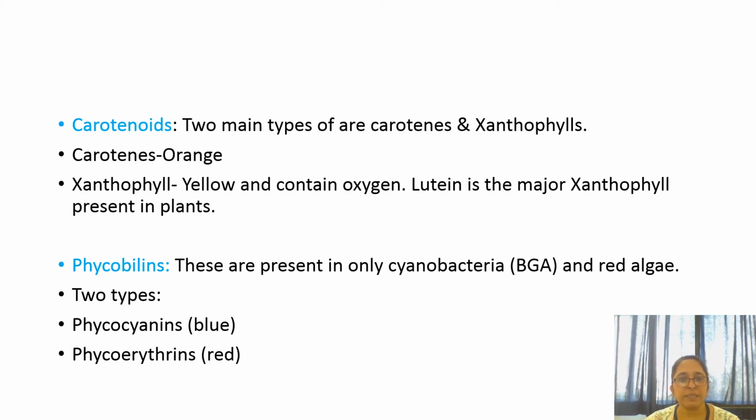So the next pigment is carotenoid. There are two main types of carotenoid, carotenes and xanthophyll. Carotene is orange in color and xanthophyll is yellow, and it contains oxygen. Here lutein is the major xanthophyll which is present in the plant.